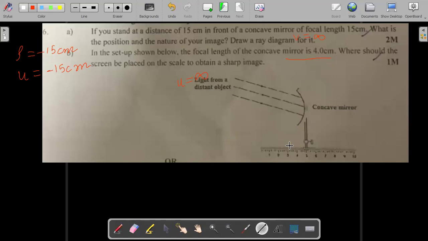So it has to be 1, 2, 3, and 4. I should be putting my screen at this point, and on the scale, I can read it to be 1. So the screen will be placed at 1 centimeter mark.